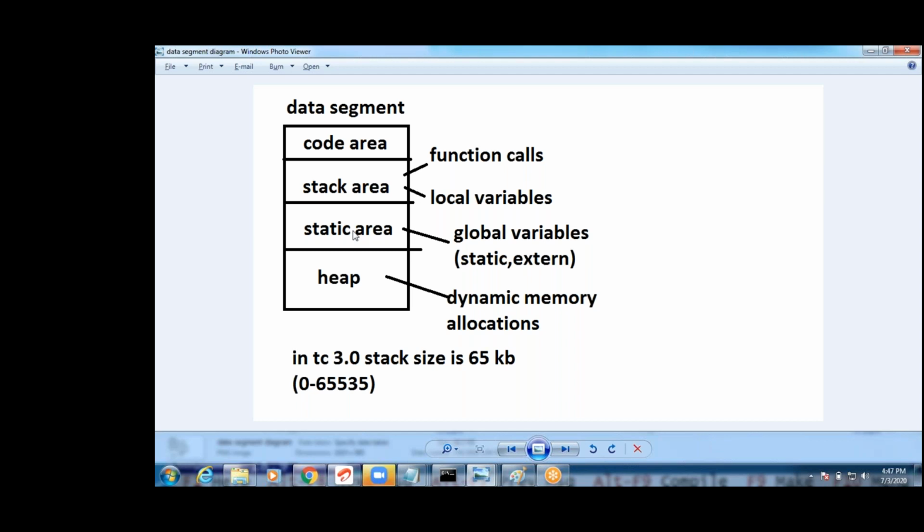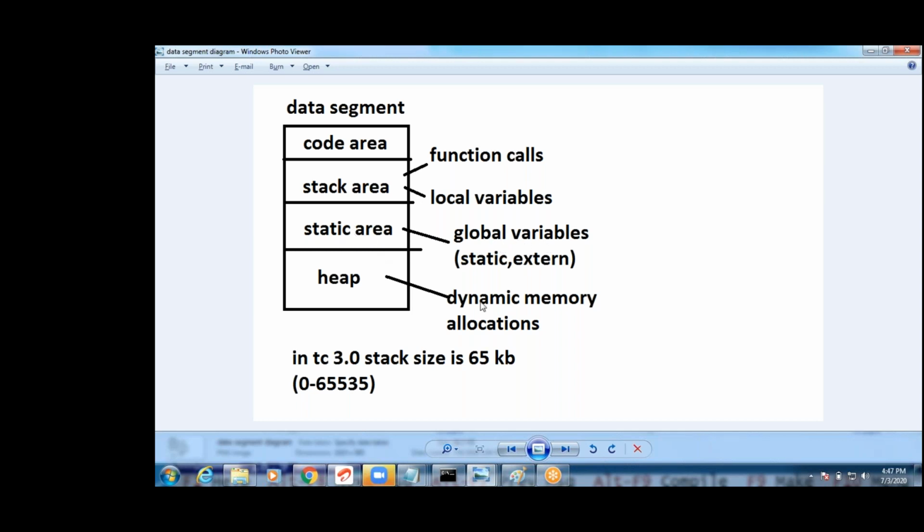What is stack area? We discussed it at the time of storage class. Stack area means function calls and local variables will be stored. I told you, the printf within the printf will be stored in the stack area. Last in, first out, the LIFO technique. That is the stack area. Static area holds permanent variables, which we call global variables. Dynamic memory allocation, for example malloc and calloc functions, is in the heap memory.